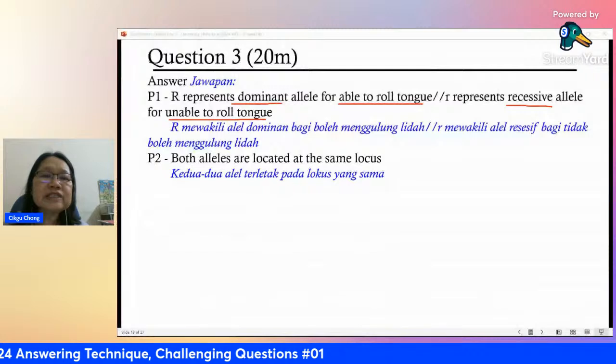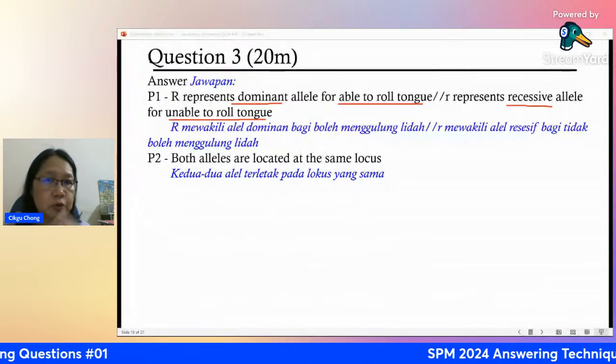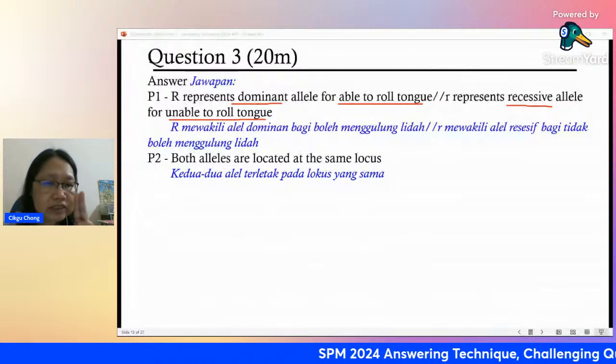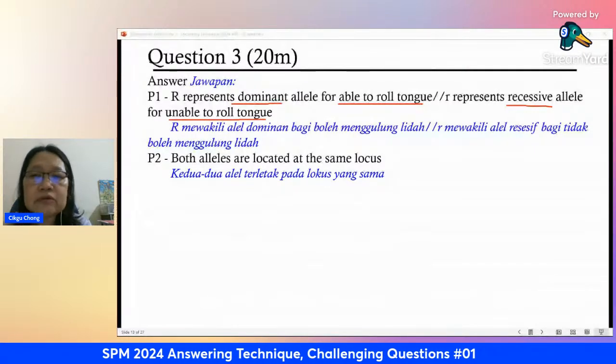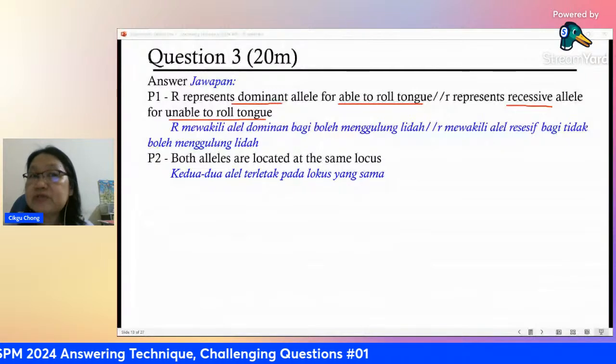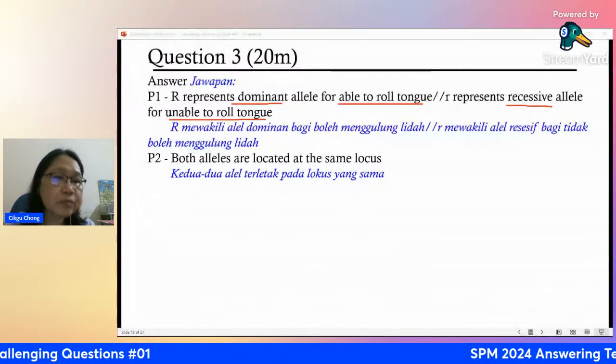If it's recessive, one doesn't matter. One is not strong enough to show. You must have two recessive, then only can it show the inability to roll the tongue. This is a revision of your Form 5 book, chapter 11.1.